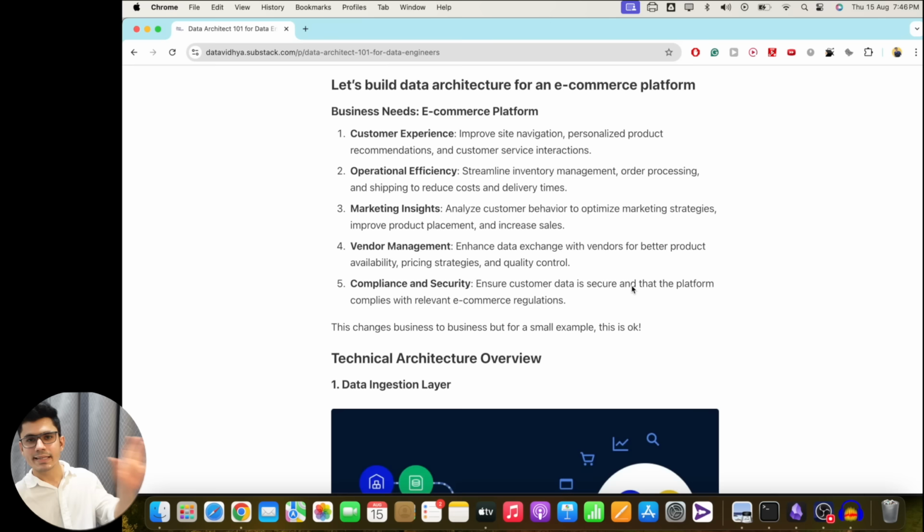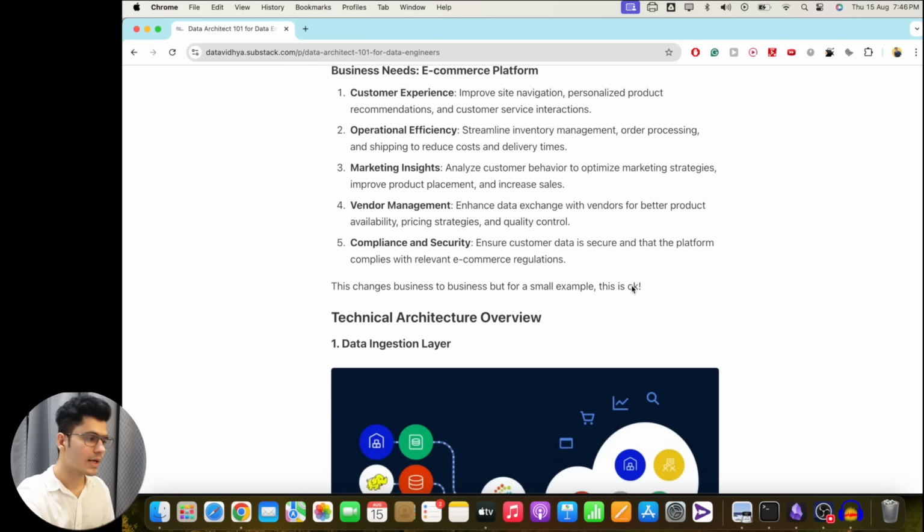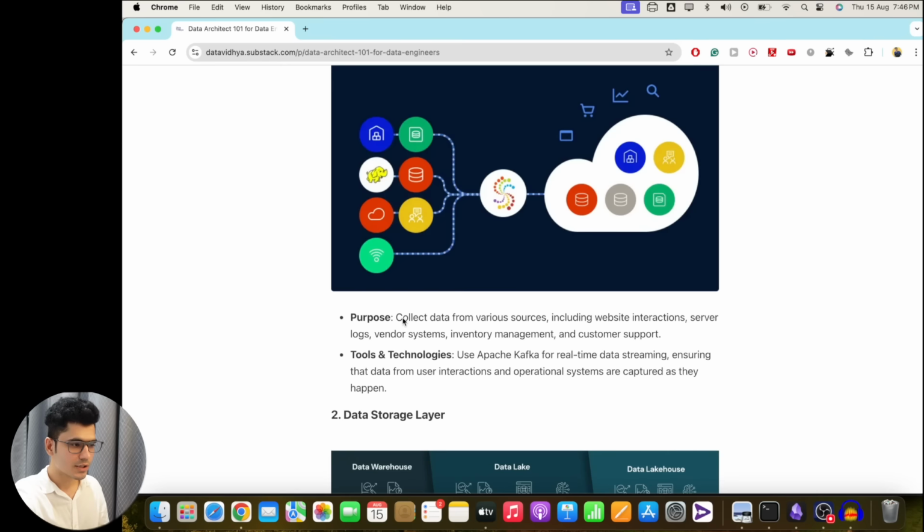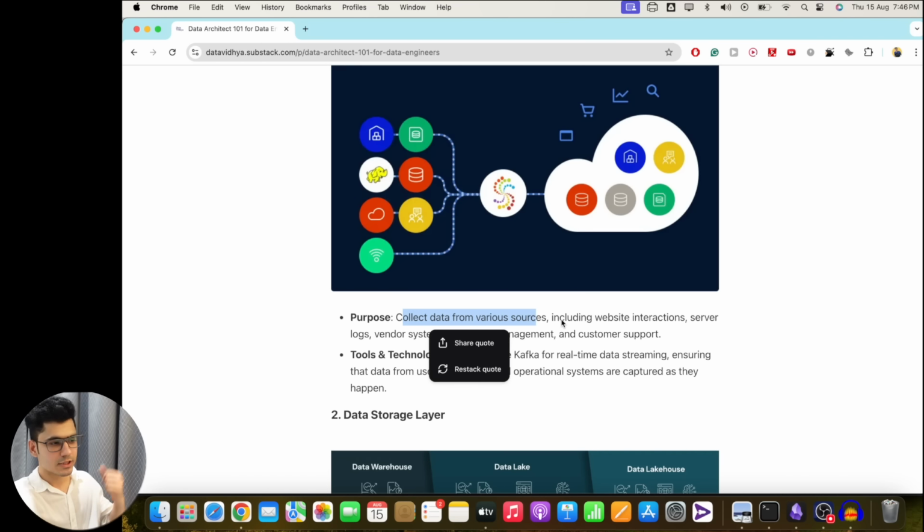Now, as per these business goals, we can think about building the actual technical architecture. First is our data ingestion layer, because we are getting data from multiple sources, as we understood. So how do we ingest all of this data? The purpose of the ingestion is to collect data from various sources such as website interactions, server logs, vendor systems, inventory management, and customer support. So we are getting data from multiple places.